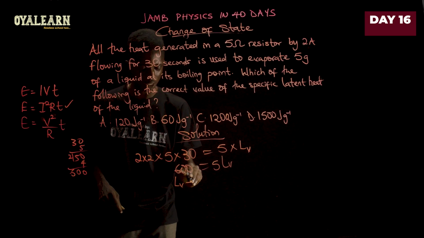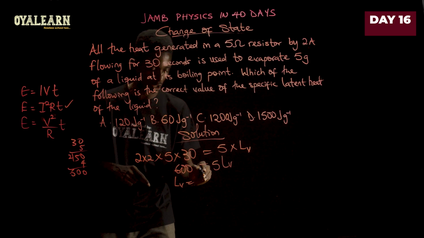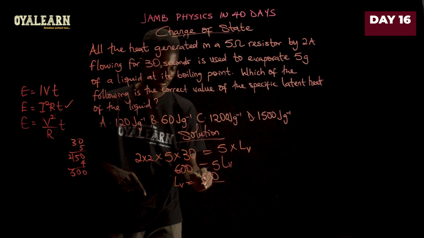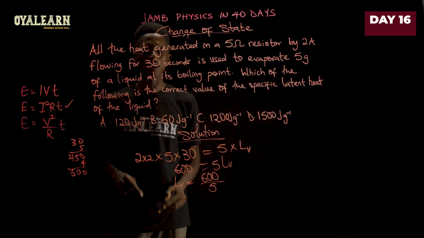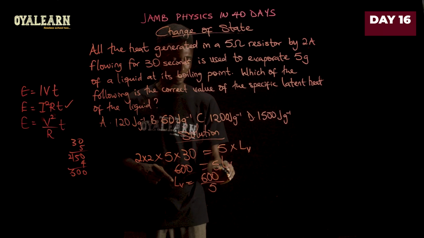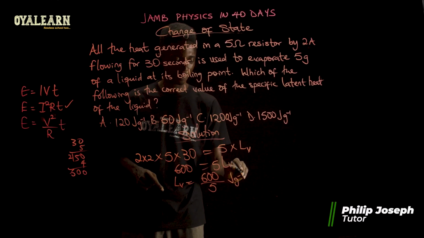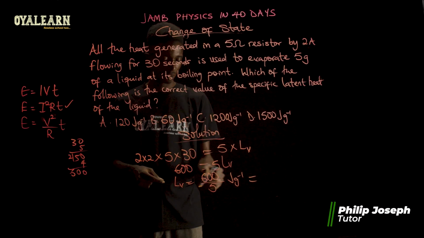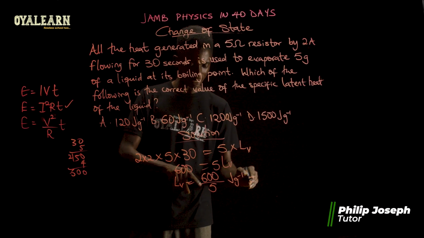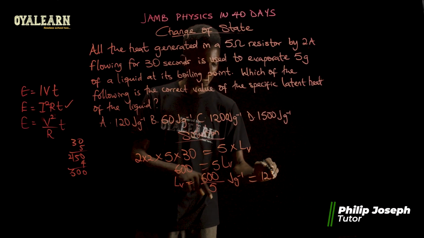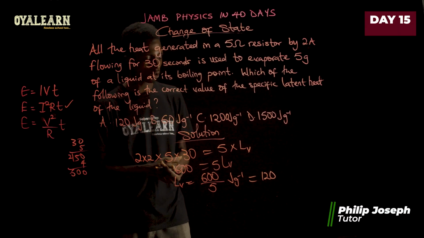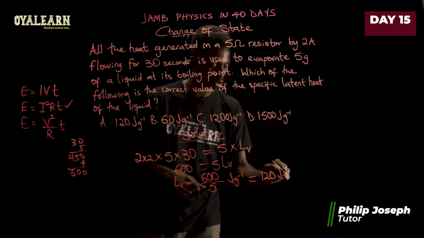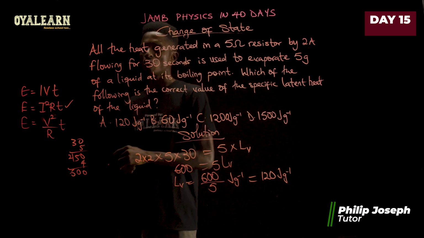So LV, which is the latent heat of vaporization, is therefore 600 divided by 5. Now remember, this is going to be in joules per gram because we are working in grams. So 5 goes in 60 12 times, so in 600 it goes 120 times. So 120 joules per gram.